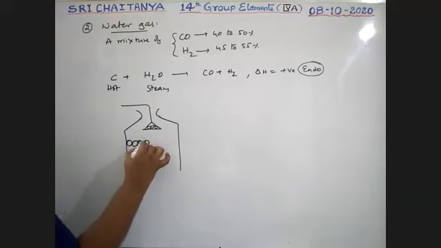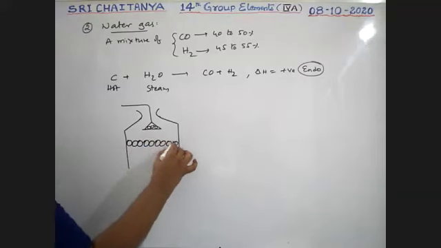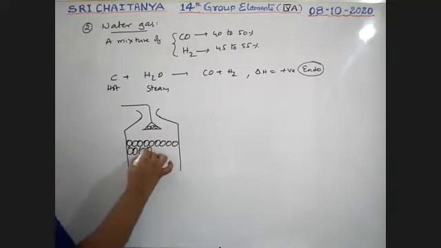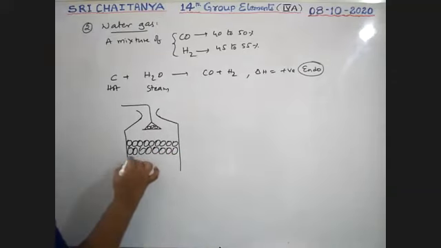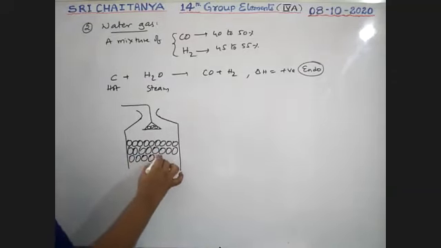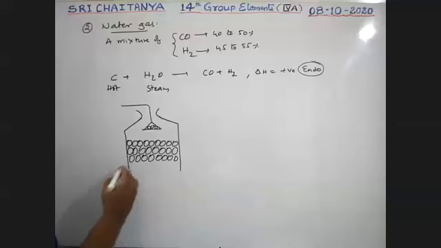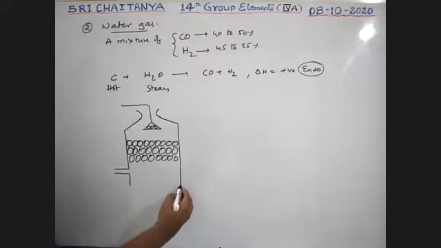It is cool coke, not in a hot condition, and it should be heated up. At one end there is an inlet, and at the bottom there is also one more inlet.